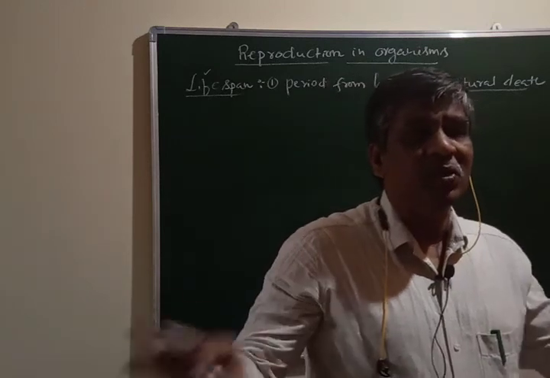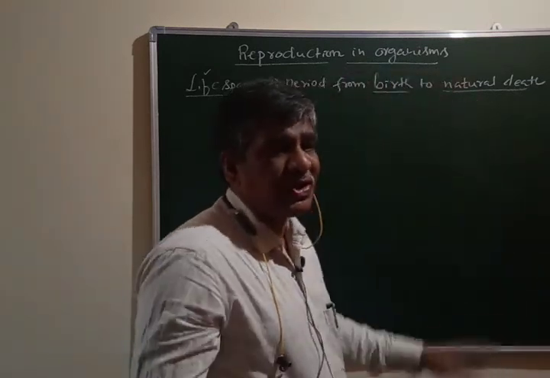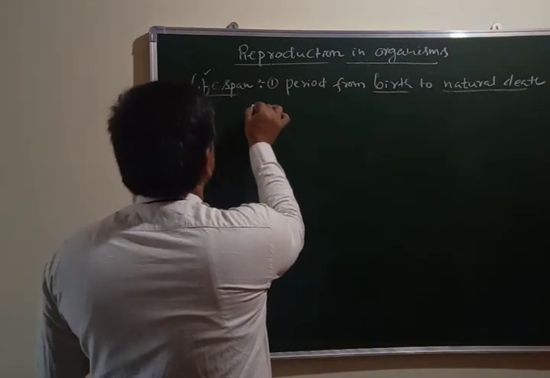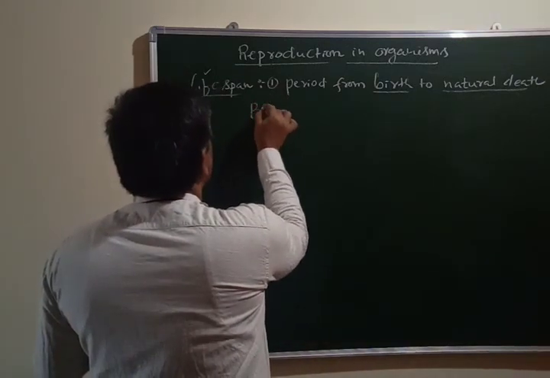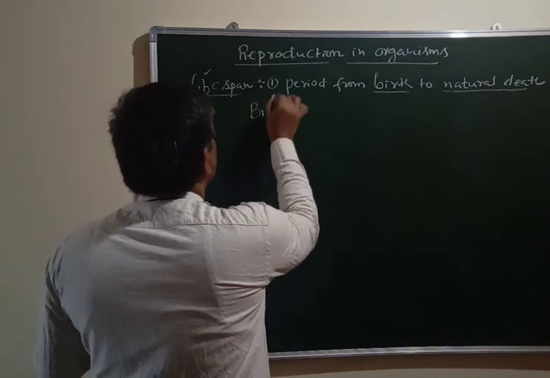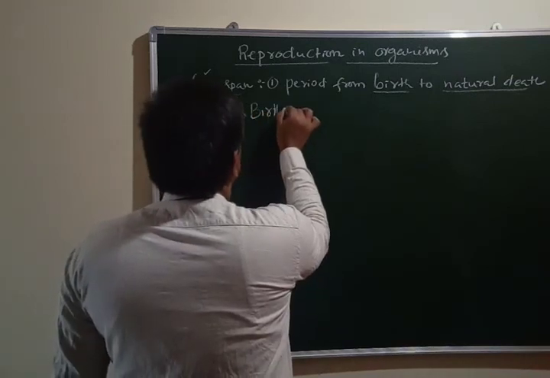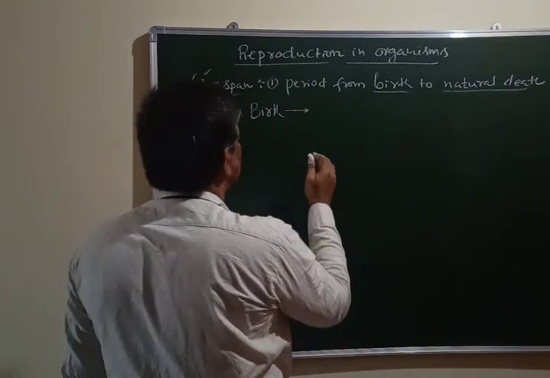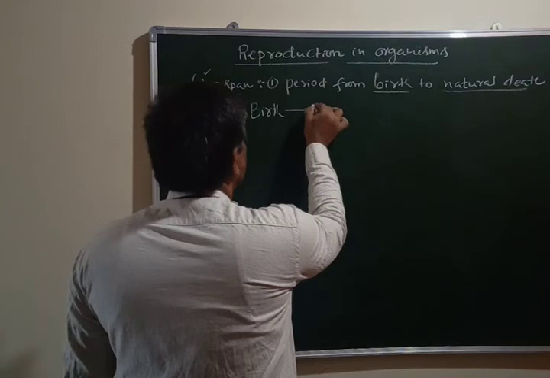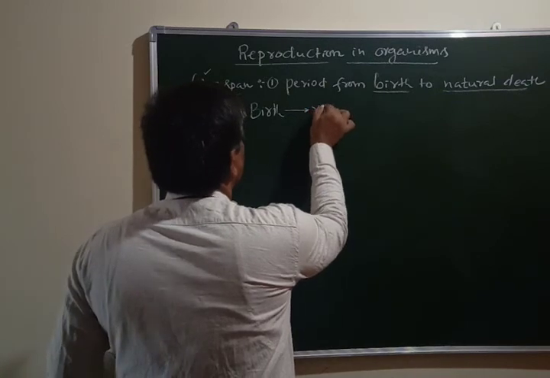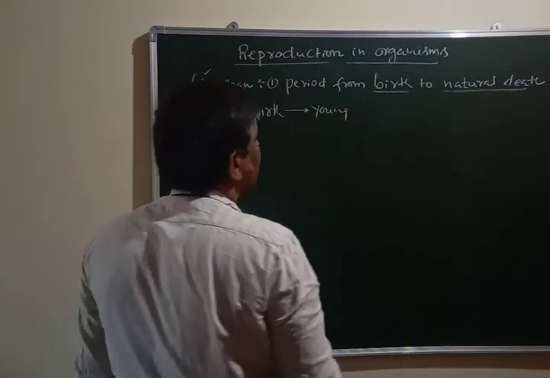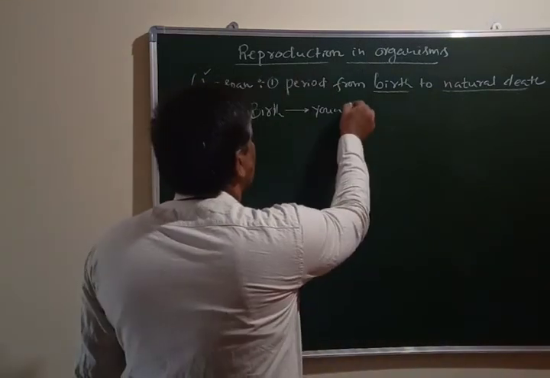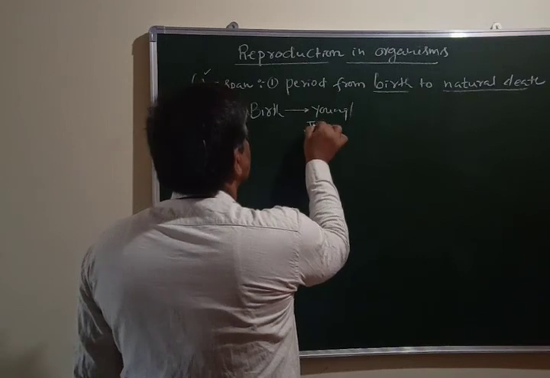Okay, and in this lifespan of organisms, there are different phases. Organisms will pass through various phases during their lifespan. What are the different phases or different stages? Now let us see this. When an individual takes birth, it starts as a young individual, or otherwise we can call it a juvenile.